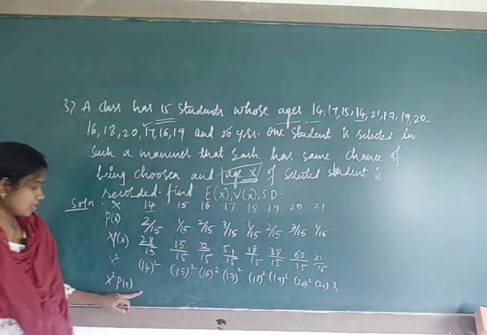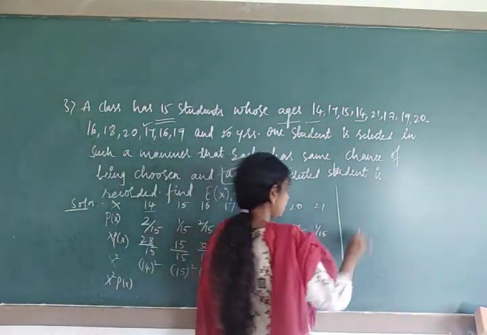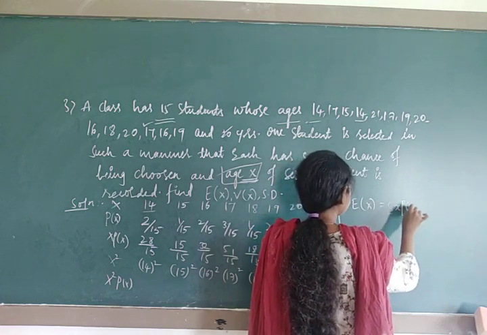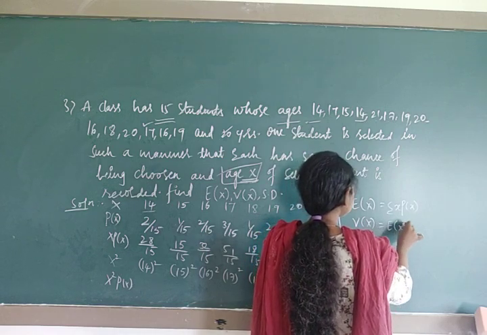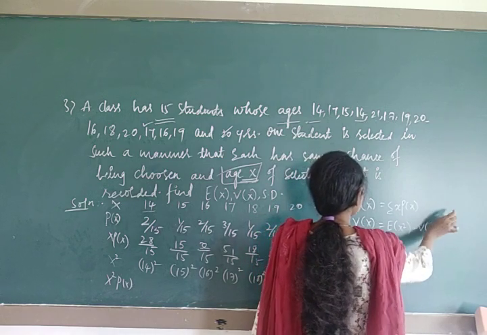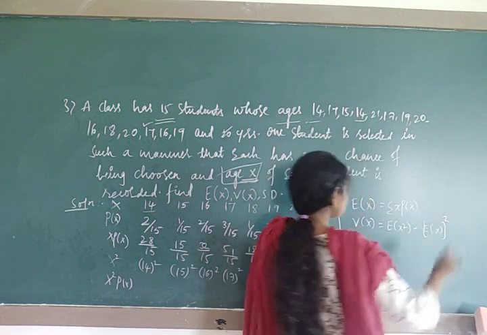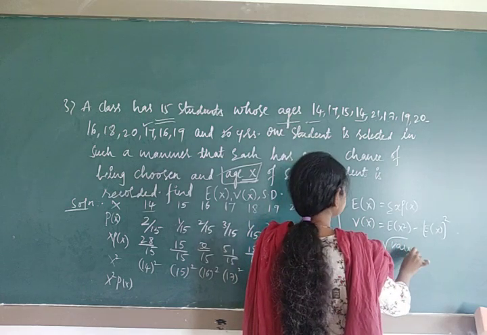Similarly multiply to get the x square P of x column, then simplify. E of x is sigma x P of x, and V of x is E of x square minus E of x whole square. Standard deviation is the square root of variance.